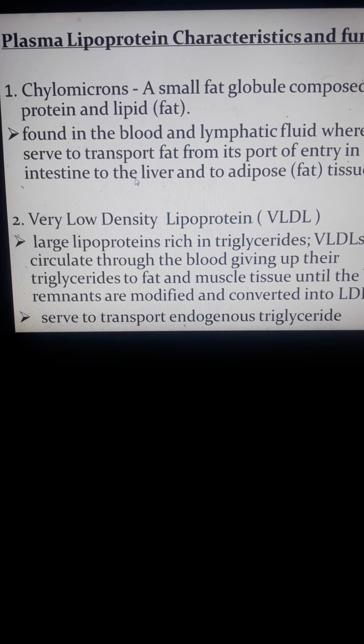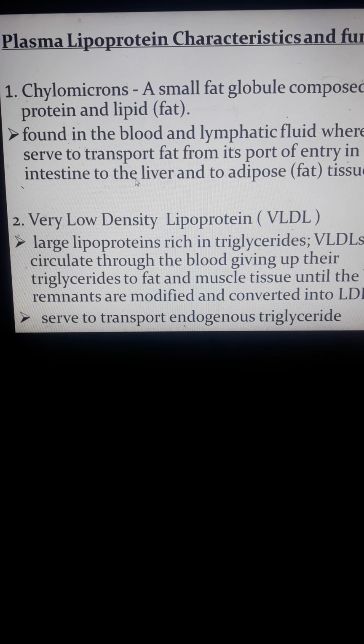Take note, the port of entry for absorption of fats in the body is during the uptake of dietary fat, usually in the liver. Then we have the VLDL, or the very low density lipoproteins, large lipoproteins rich in triglycerides.